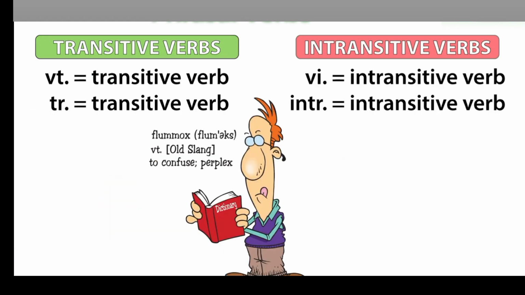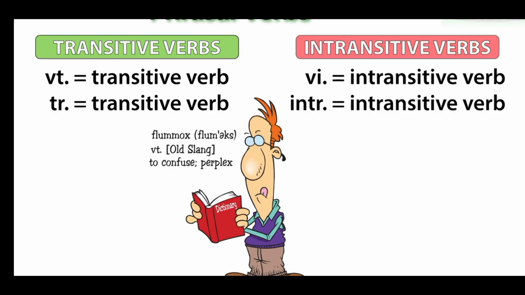A good dictionary will tell you whether a verb is transitive or intransitive. Next to the verb, you will usually see an abbreviation such as V, T or TR, which mean it is a transitive verb, or V, I or IN, when it is an intransitive verb.